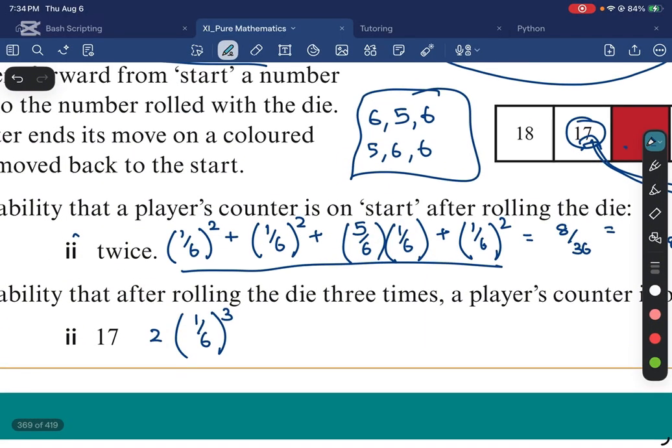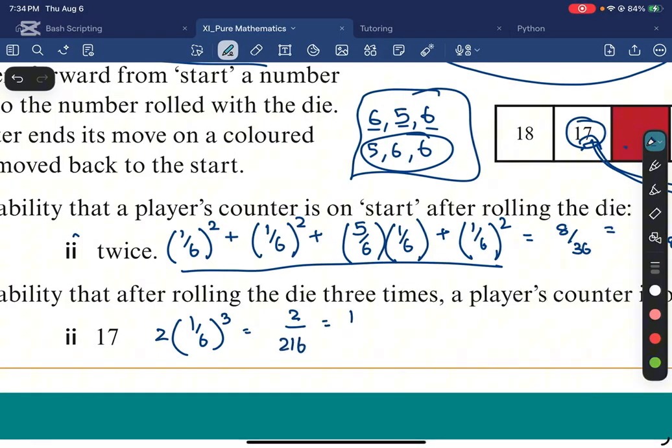And then rolling each number, I have a 1 in 6 chance, right? So 1 over 6 cubed. Or you can do, what is the probability? I roll a 6, 1 over 6. I roll a 5, 1 over 6. I roll a 5 and then a 6. So I have 1 over 6 cubed here. Plus the other possibility is the same thing. So it's just going to be 2 times 1 over 6 cubed. So it's going to be 2 over 6 cubed, which is 216, I believe. And that is 1 over 108. And that is your solution.